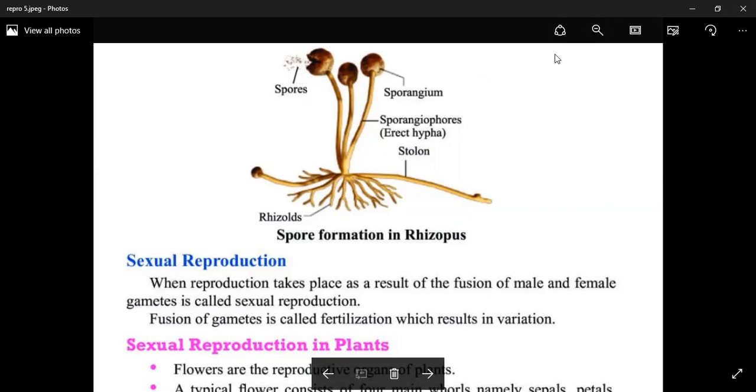So this is asexual reproduction in organisms. In the next video, we will discuss sexual reproduction.